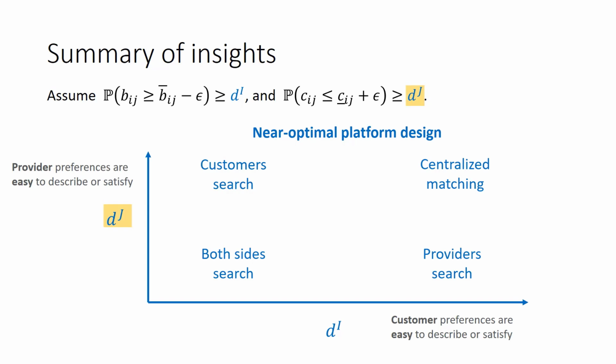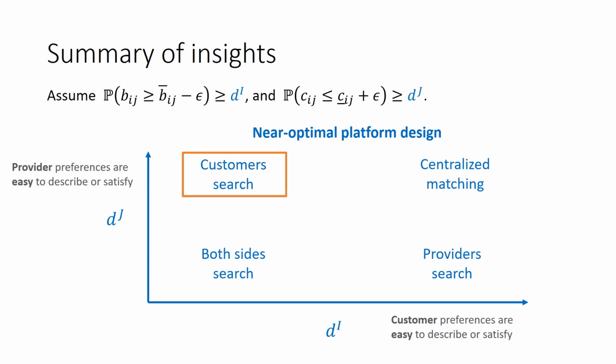And dj is high when provider preferences are easy to describe or satisfy. Because easy to describe means that the platform questionnaires already provide a good estimate, and easy to satisfy means that the cost is low for many customers. Similarly, di is high if customer preferences are easy to describe or satisfy, since easy to describe means that the upper support B is already a good estimate, and easy to satisfy means that the benefit is high for many providers.